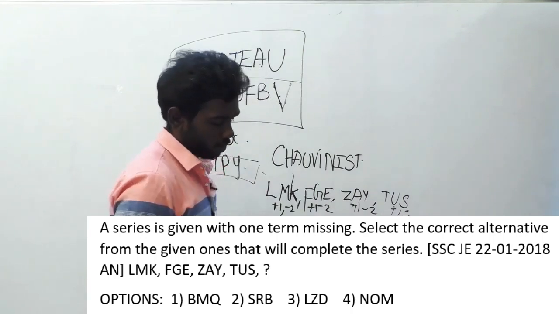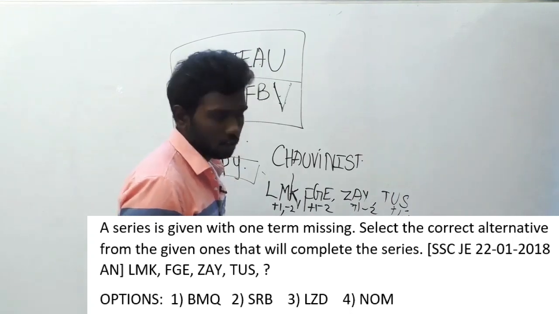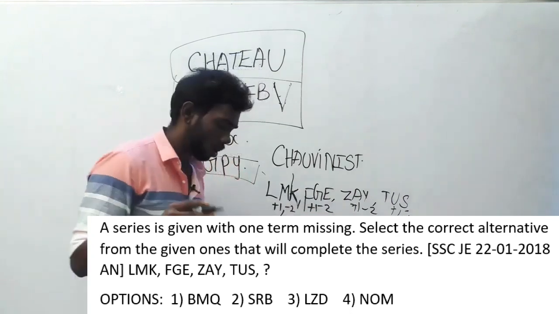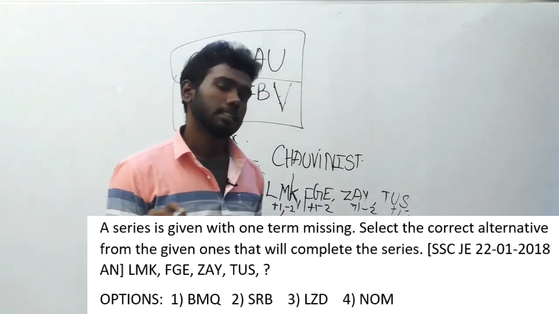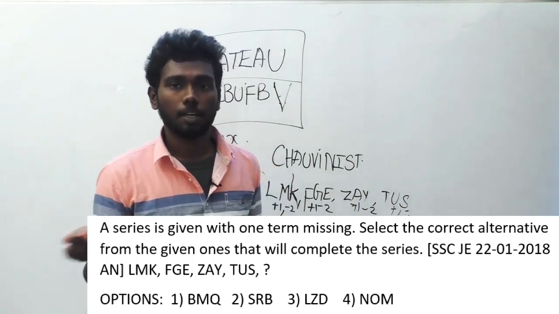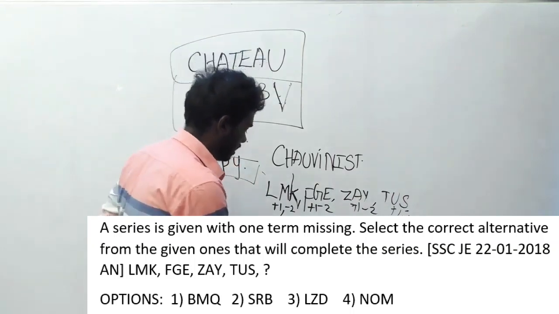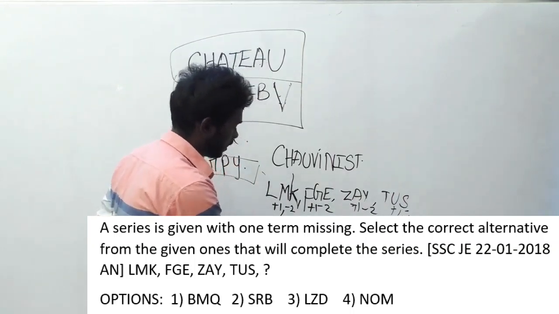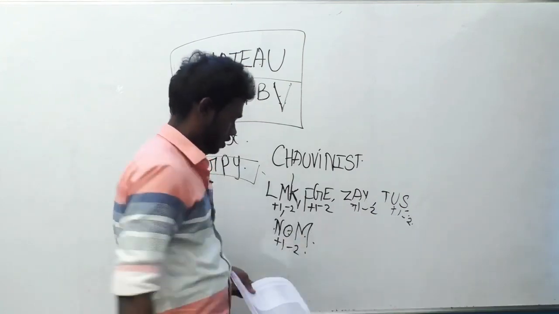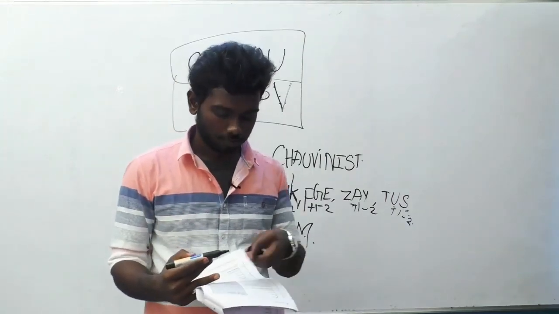Consider B, M, Q. B and M, +1 is obviously not the correct one. S, P, R. R is before S, so it will come -1. So the second is also a wrong option. L, Z, D. The difference between L and Z is more than 1, so that is also not the right answer. N, O, M. Obviously this must be the correct answer, because after N, O will come, +1, and from O, -2 is M. So option D is the correct answer for question number 191.